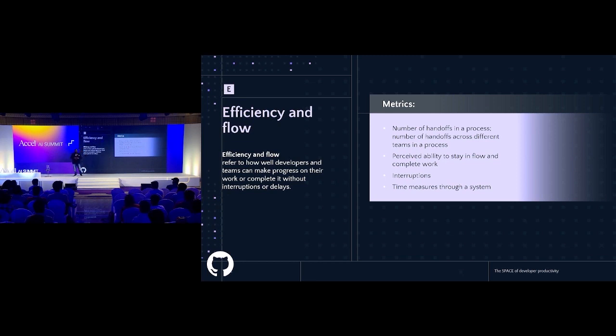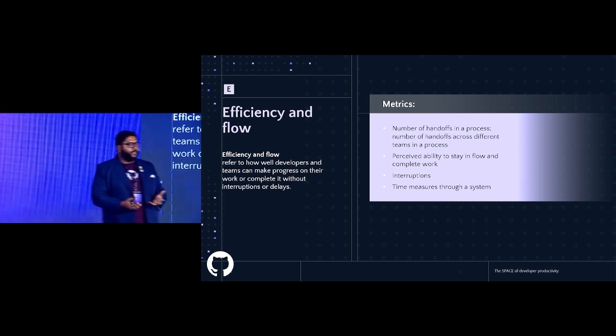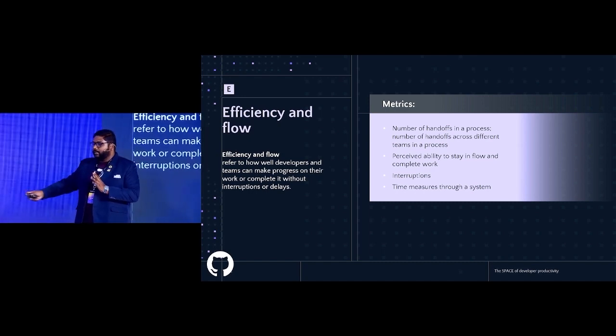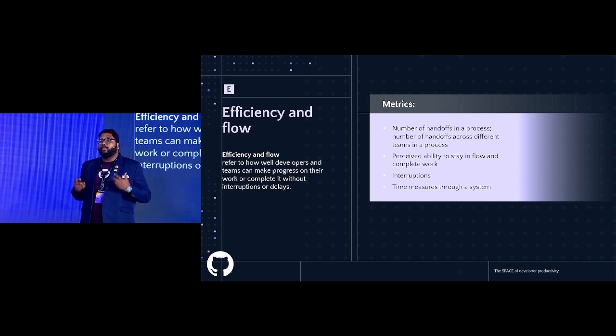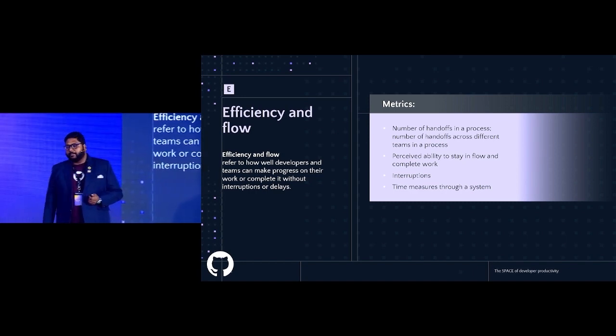And the E in the SPACE framework is efficiency and flow, right? This is something GitHub has put a lot of literature out about. I'm sure a bunch of you read about it. If you're building a process, it could be a CI chain. How many handoffs do you have in that? How many people are participating in that process? What happens through it? How many interruptions do you have? All of these are key, important pieces on that.